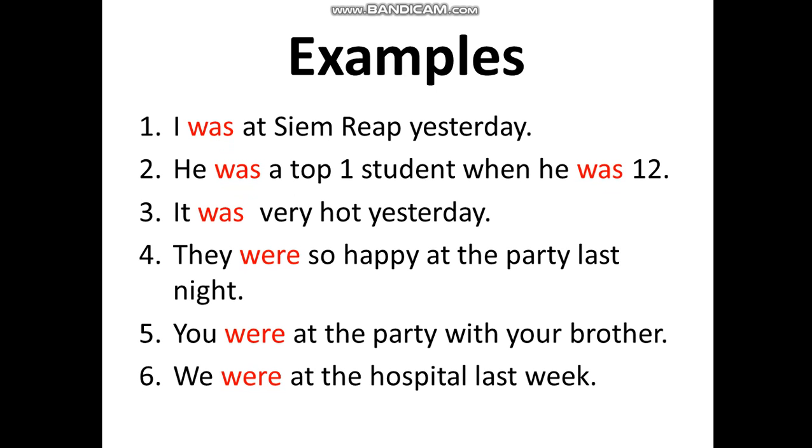Number 4: They were so happy at the party last night. That means it already happened. It happened last night, so it's gone. So you cannot use they are so happy. You have to use they were. If you use were, you are right. If you use something that is not were, you are wrong.